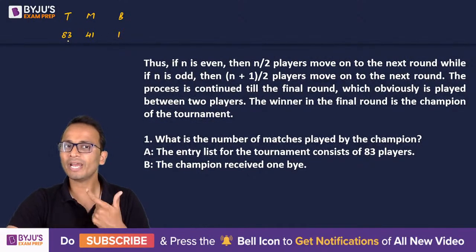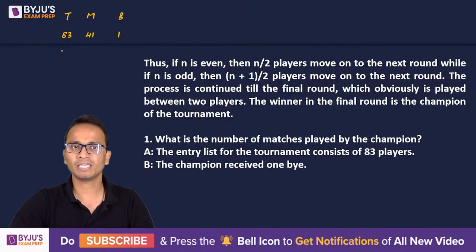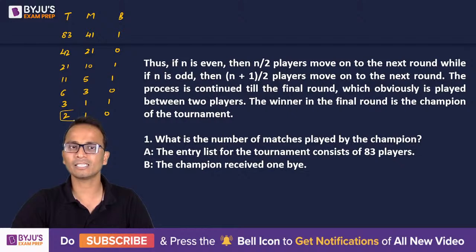Number of teams are 82. 82 teams will play 41 matches. In the next round, 42 teams will be there. 21 matches will be there and no bye will be there. In the next round, 21 teams will be there. 10 matches and 1 bye. 11 teams, 5 matches and 1 bye. Okay, so 6 teams have come here. 6 teams, 3 matches, 0 bye. 3 teams, 1 match, 1 bye. 2 teams, 1 match, 0 bye. And this is the last round.